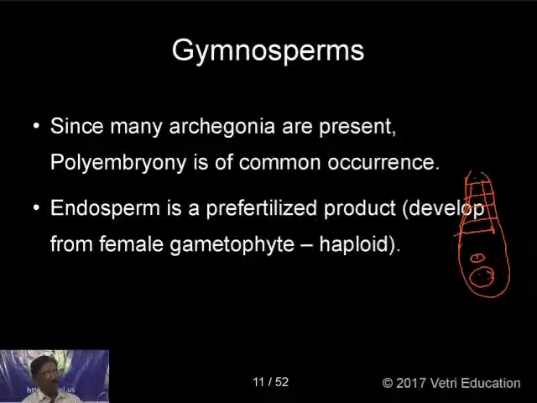and endosperm develops. So in angiosperms, the zygote is diploid and the endosperm is triploid, whereas in gymnosperms the zygote is diploid and the endosperm is haploid, because after reduction division the endosperm develops from the female tissue before fertilization, so it is haploid. This is another thing you have to remember. The endosperm in gymnosperms is haploid, and the endosperm in angiosperms is triploid. Double fertilization takes place in angiosperms, whereas in gymnosperms only one fertilization is found. So these things you have to remember.